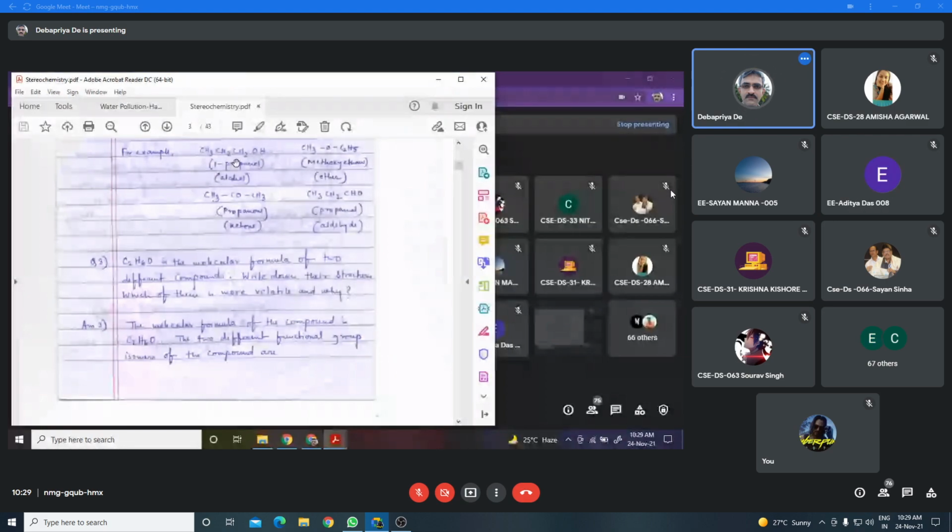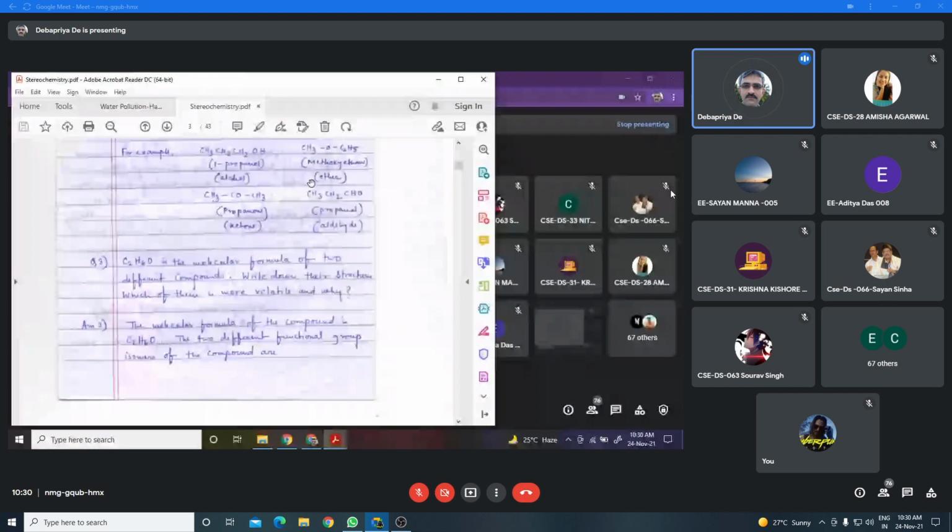C3H8O. Right? Now the two different functional isomers of C3H8O: one is CH3CH2CH2OH, that is 1-propanol, and this organic compound is under the alcohol category. Whereas another isomer is CH3OC2H5, that is methoxyethane, and it is under the ether category.